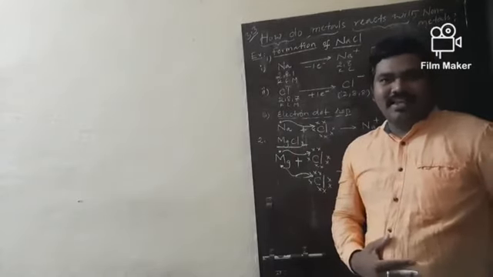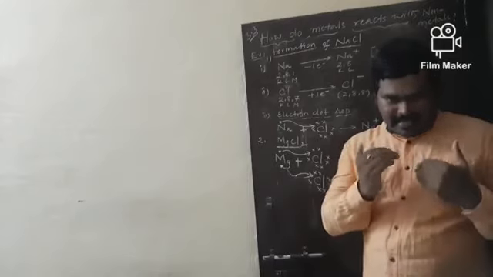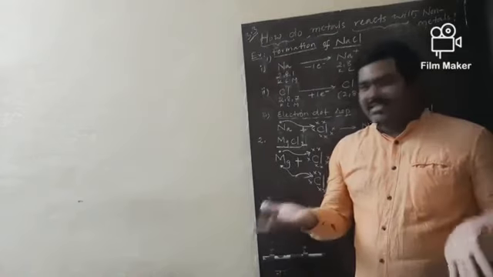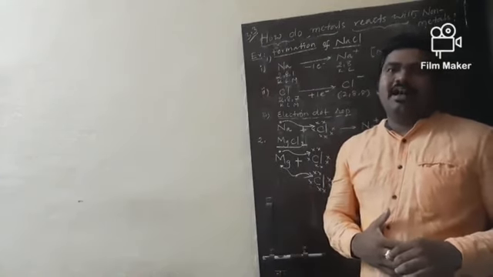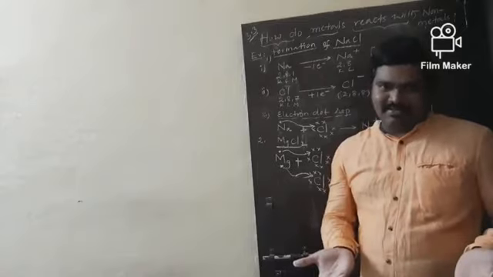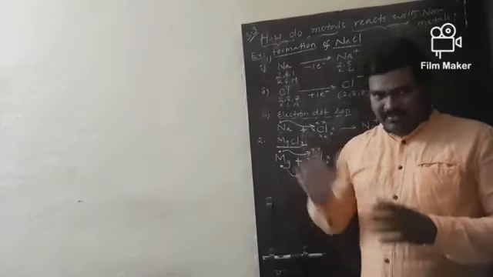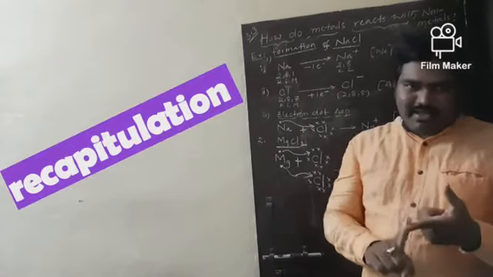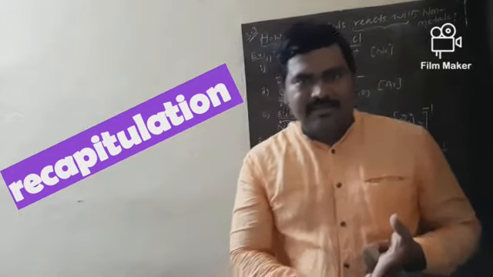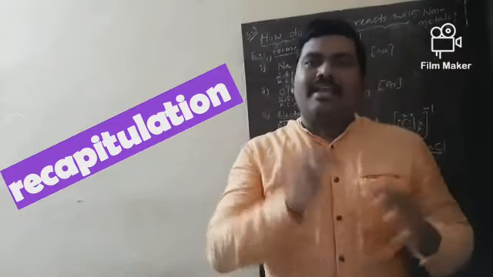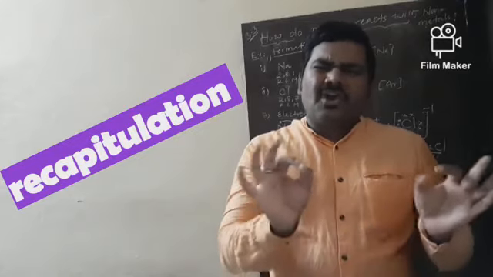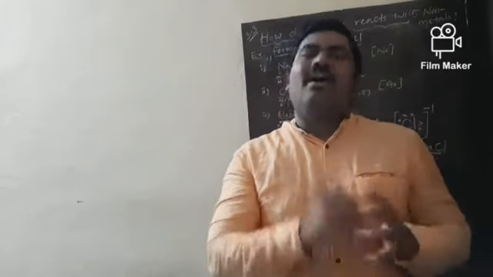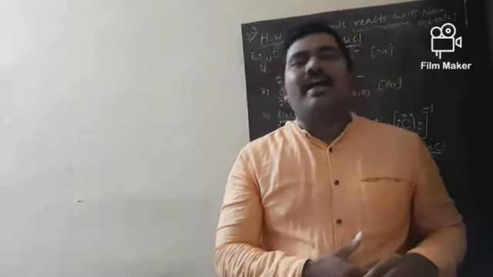My dear students, this is the small work assigned by me to you. You try at home. So this is about today's explanation: how do metals react with non-metals? Before concluding this module, let me take 1 to 2 minutes for recapitulation. Metals are able to form cations by losing electrons, and non-metals are able to form anions by gaining electrons. So a strong bond is formed between metal and non-metal due to ions, and that bond is called an ionic bond.